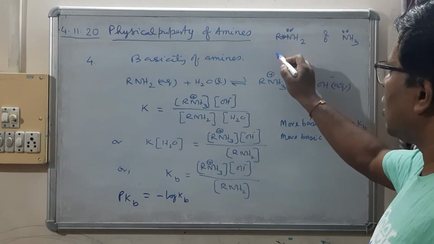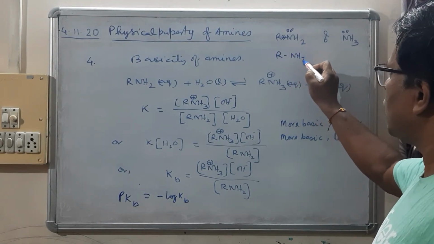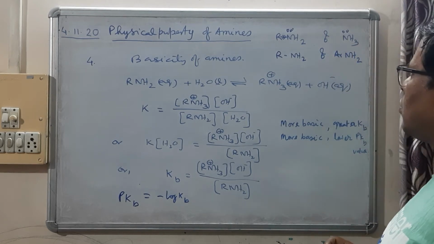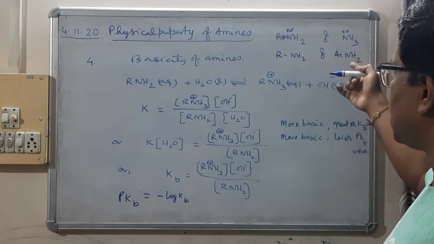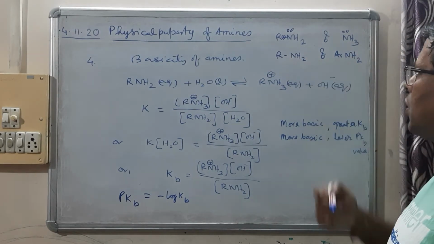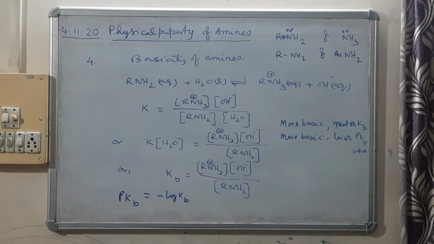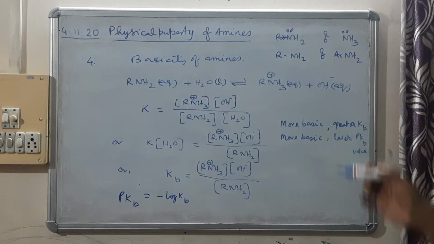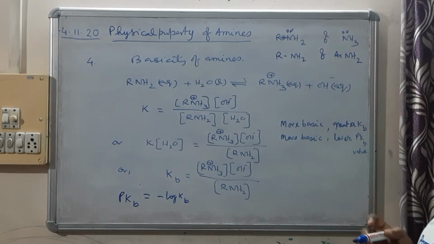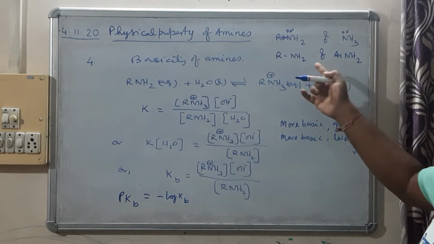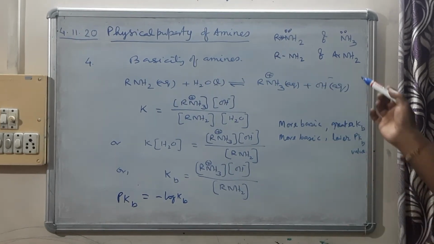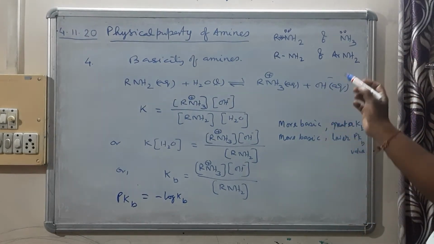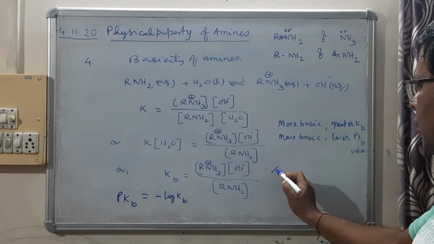Now between RNH2 and ArNH2, meaning aromatic amine, and this is aliphatic amine. Aliphatic amine will be more basic than aromatic amine. Aliphatic amine will be more basic than aromatic amine. So how can this be explained? Let us take one example of aromatic amine. One example of aromatic amine is aniline.